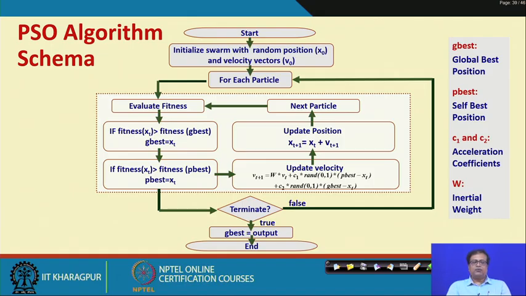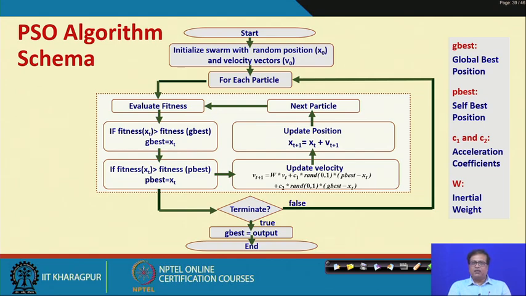So, I hope you understood what is really happening: in the solution space we initially find a certain number of particles. Suppose the number of particles should be quite large. For small problems we may take only a few particles.